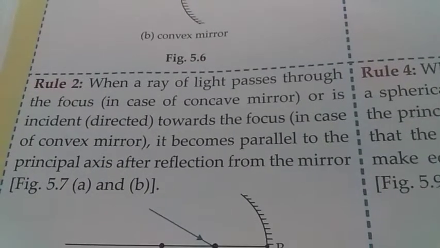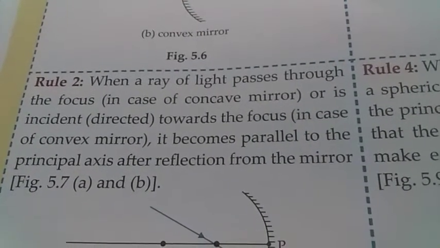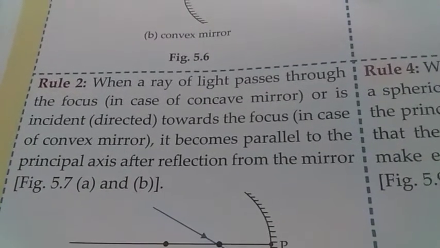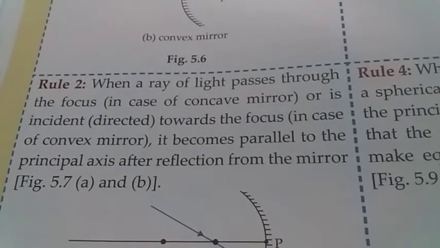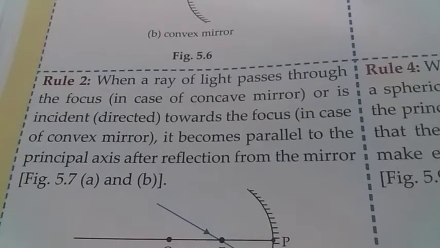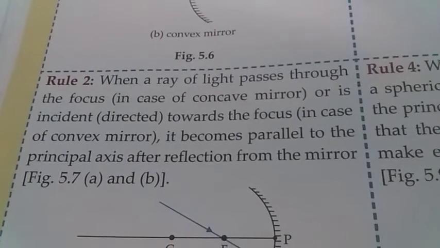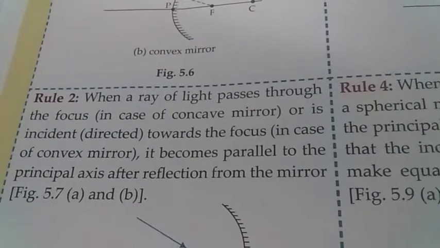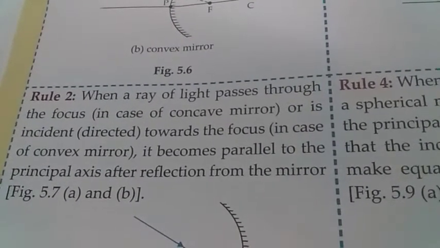Now rule number 2: when a ray of light passes through the focus in case of concave mirror, or is incident towards the focus in case of convex mirror, it becomes parallel to the principal axis after reflection from the mirror. Now rule number 2 is just the opposite of rule number 1. Let's go through the ray diagram.